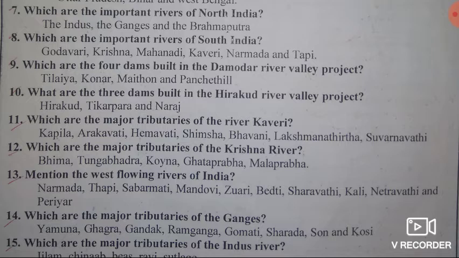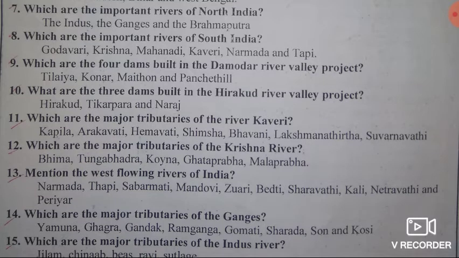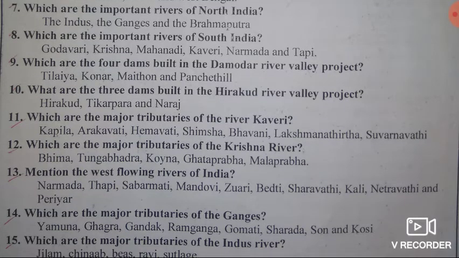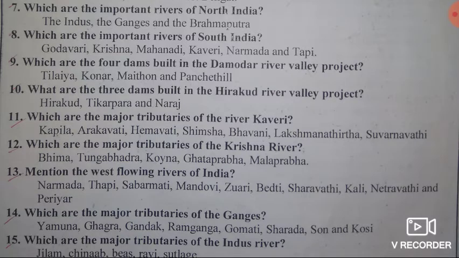The next question: mention the west flowing rivers of India. Answer, Narmada, Tapi, Sabarmati, Mandovi, Zuari, Vedavati, Sharavati, Kali, Netravati and Periyar. So these are the west flowing rivers of India. The next question: which are the major tributaries of the Ganga?